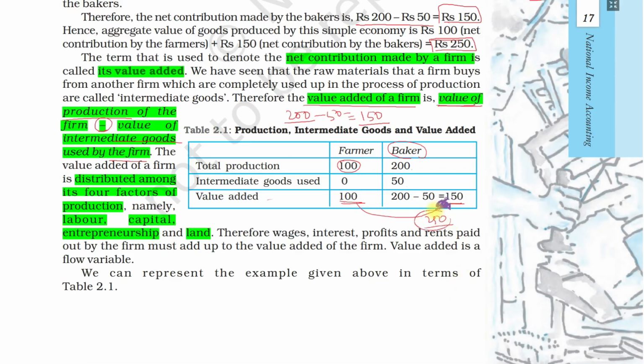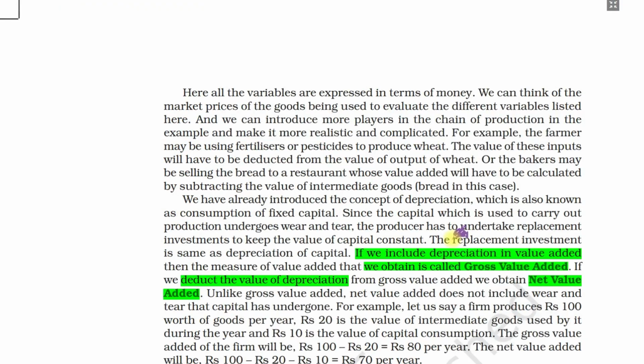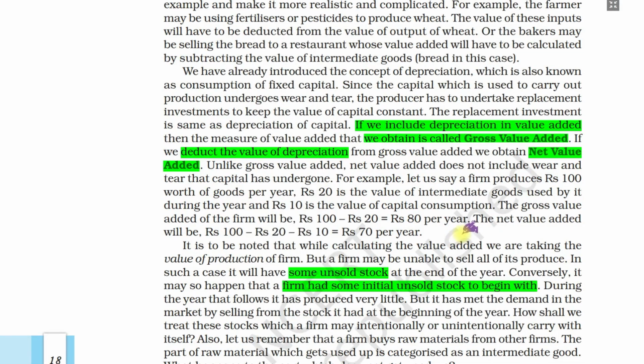And this 250 rupees is distributed among the four factors of production: labor, to whom we give wages; capital, to which we give interest; the entrepreneur, who takes the profits; and land, for which we give rent. So this is how the economy works. This income is distributed not equally but as per their requirement, among the factors of production. This is the simplistic model we have given. That is the gross value added, and as I told you, net equals gross minus depreciation. If we subtract depreciation, we get the net value added.